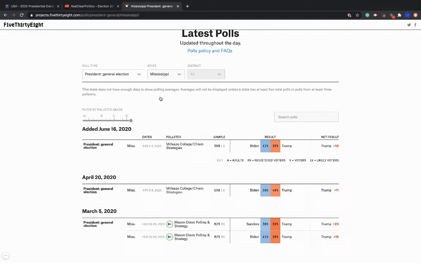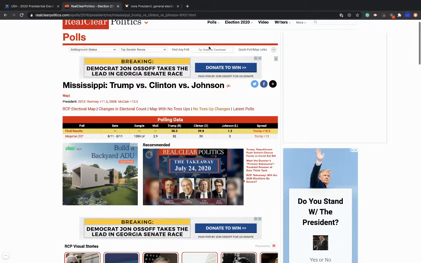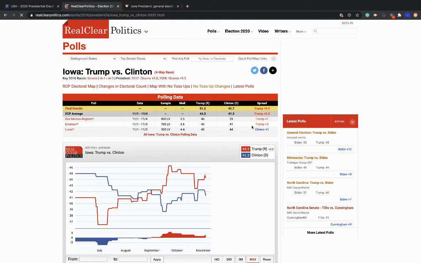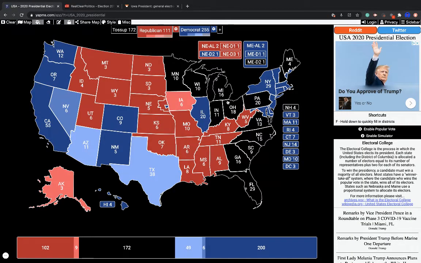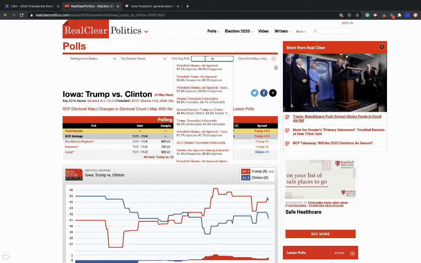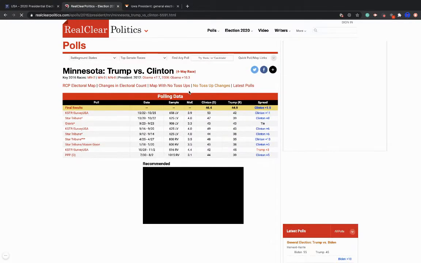Iowa. So Trump had it by 0.3%, and let's see how they underestimated him. They probably underestimated him by a ton. 6.5%. So they'll make Iowa a likely GOP state, which I disagree with. I think it'll be a lot closer than that, because remember, in the midterms, in terms of the House vote, Democrats did very well there. They won 3 of the 4 districts.